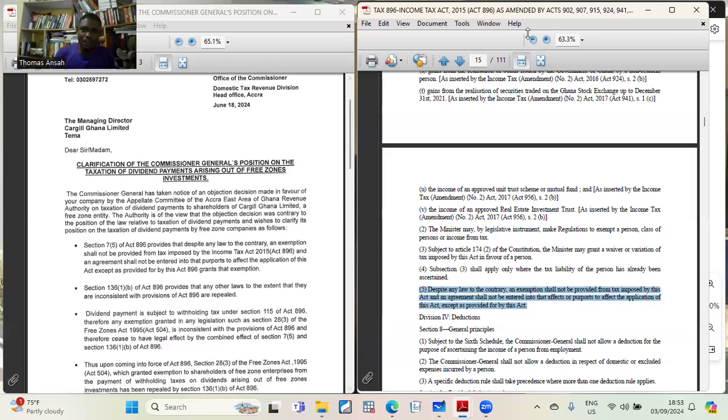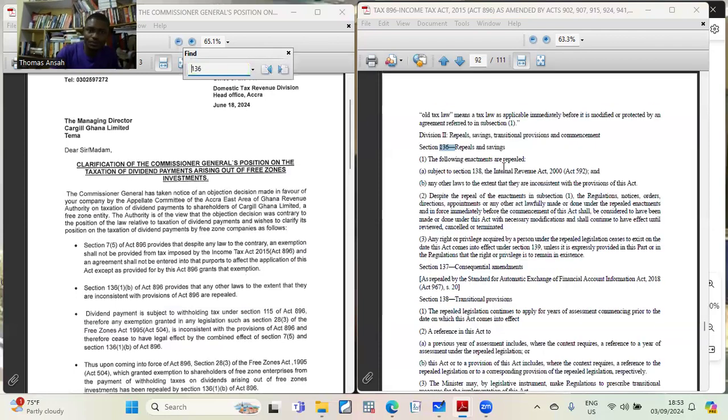Now, interestingly, when you go to section 136, it talks about repeals and savings. So when the law came, it repealed or canceled some things and it also saved some things. And one of the things that it canceled is what we are trying to look at here.